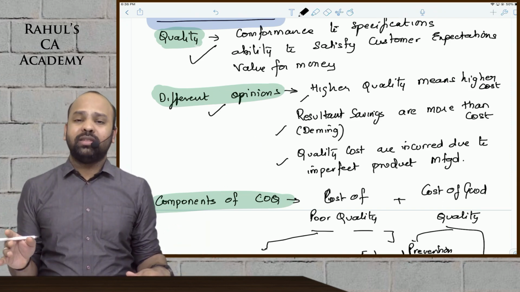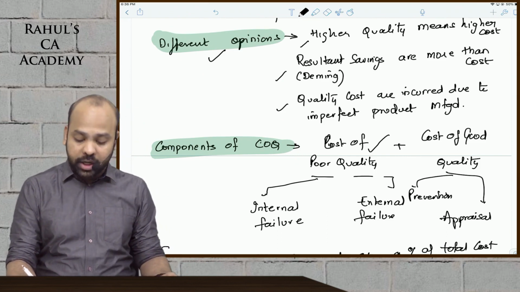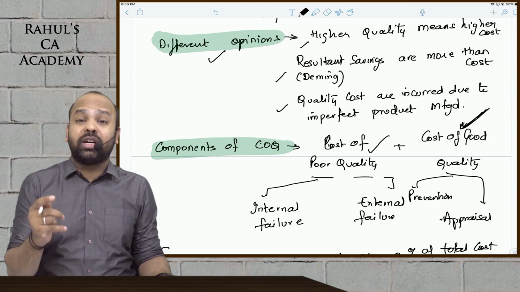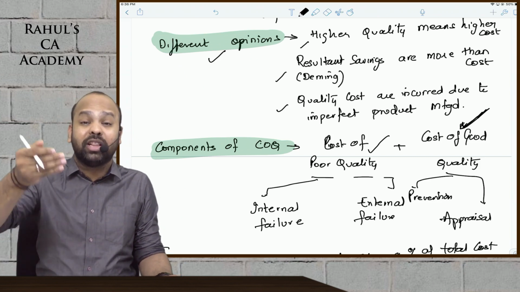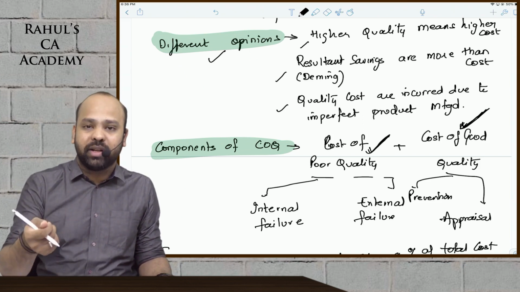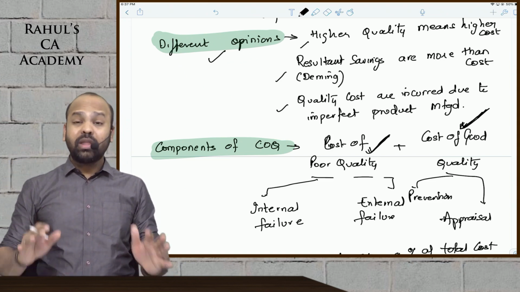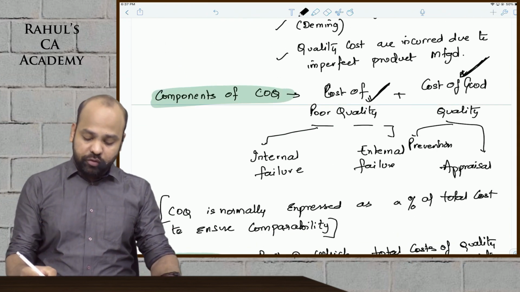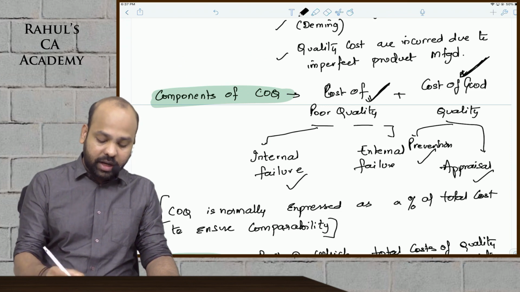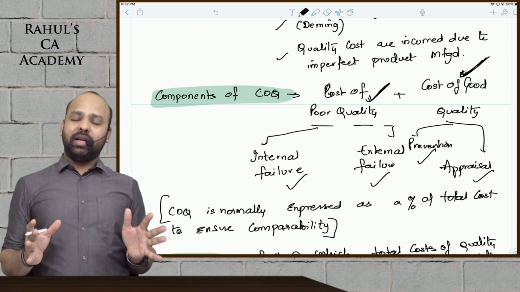Irrespective of the different opinions, guys, we divide cost of qualities into two broad categories: cost of poor quality, cost of good quality. Cost of good quality here, guys, is also known as cost of conformance, the cost of you conforming with the quality requirements. Cost of poor quality is also known as cost of non-conformance, the cost of you not conforming with the quality specifications. Again, under each of these heads, guys, cost of good quality is segregated into prevention cost and appraisal cost. Cost of poor quality is segregated into internal failure and external failure cost. Now, understand them in a detailed manner, guys.